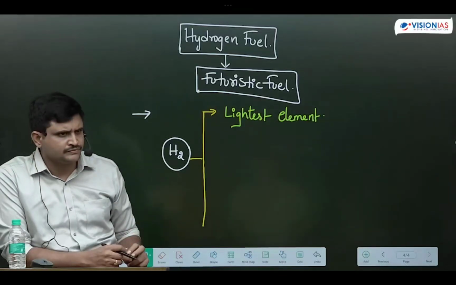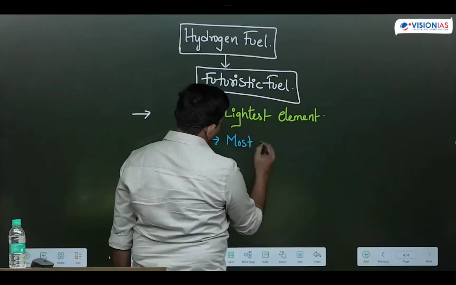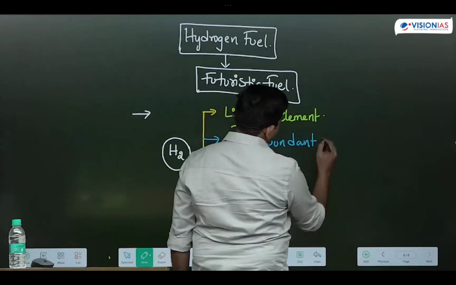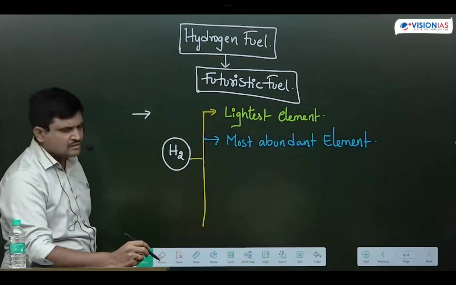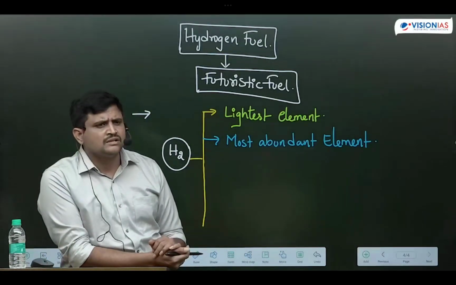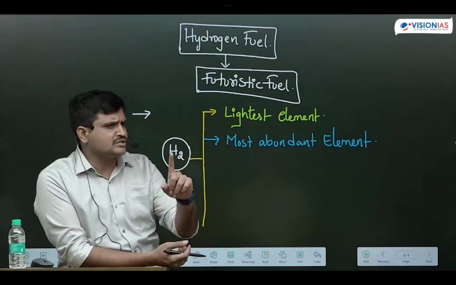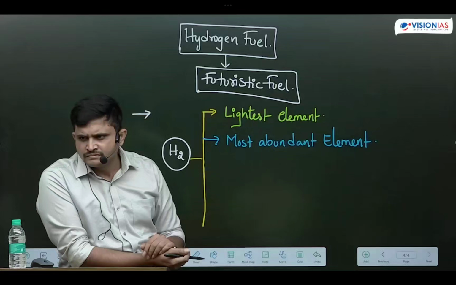This is one benefit. Another benefit is that it is the most abundant element, not only in the earth's crust but in our universe. When it is abundantly available, can we get it at a cheaper cost or not? 1 liter of hydrogen costs approximately 1 or 2 rupees, hardly less than 5 rupees. Got it, students?